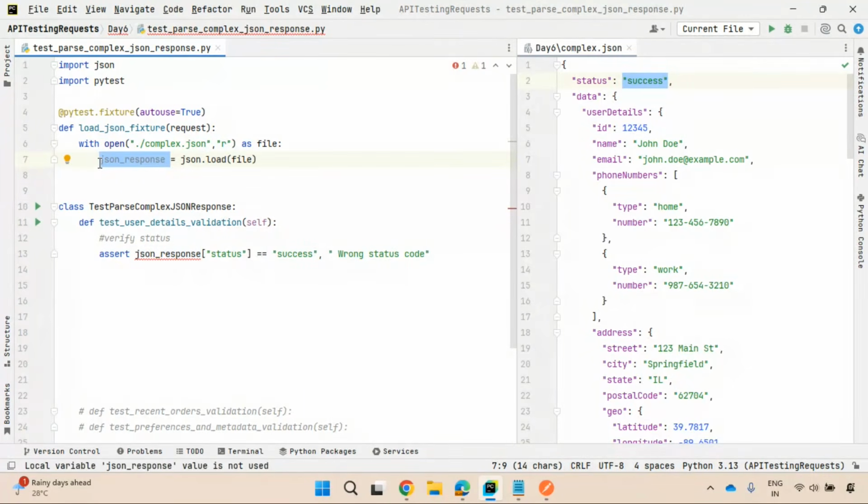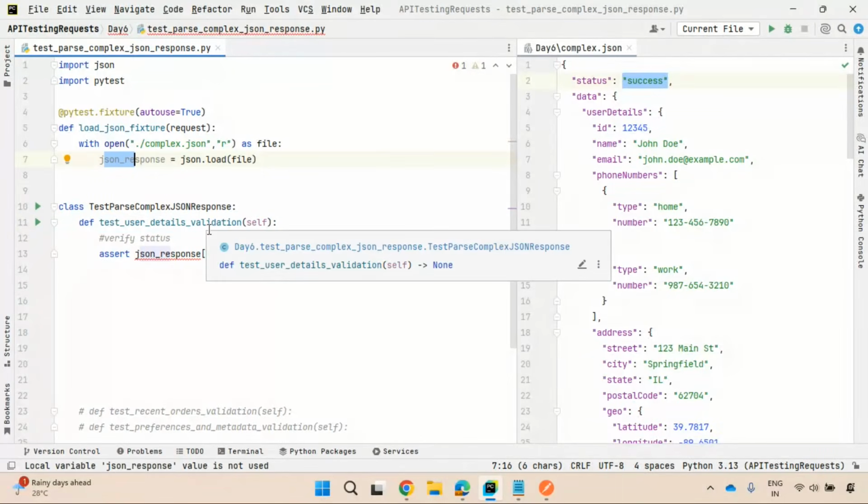Why? This fixture function is used across each and every test method. Inside the test method, I want this variable. If you want to have the variable inside a class, definitely it should be a class variable, or an instance variable, or a local variable for a specific method. But here this JSON response is not in any of these three categories: class, instance, and local.